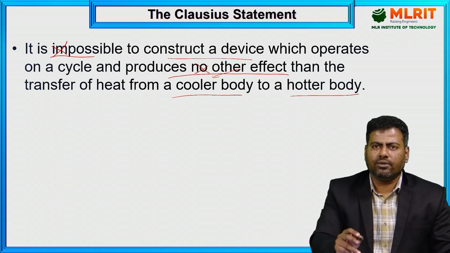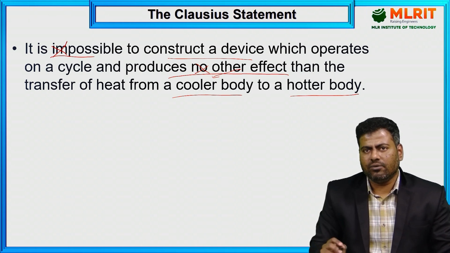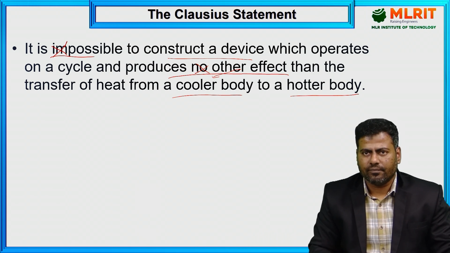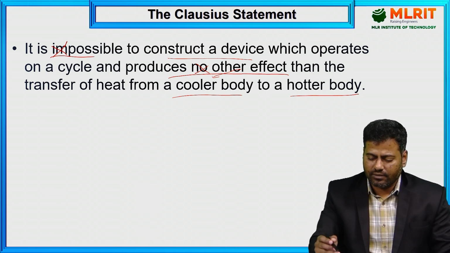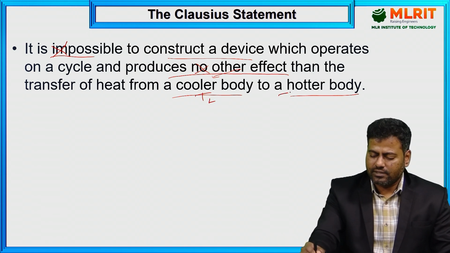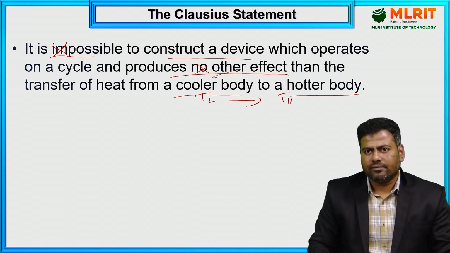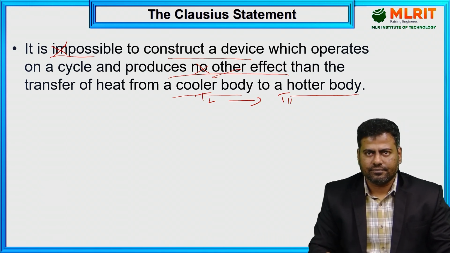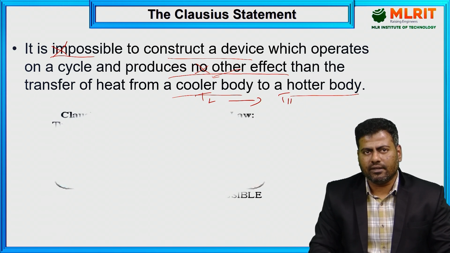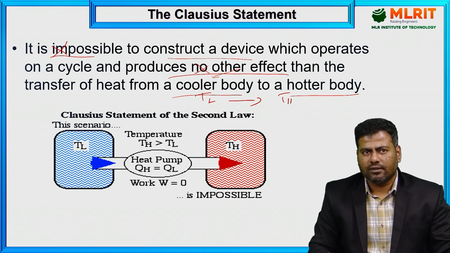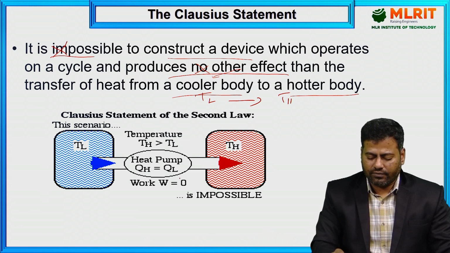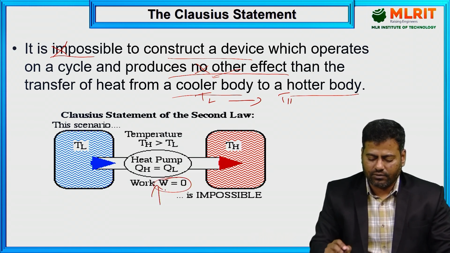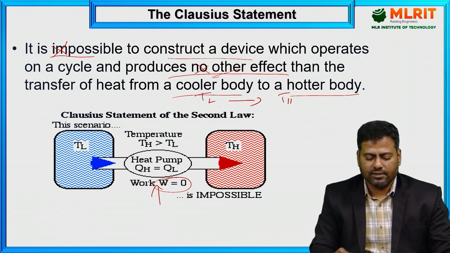In the vice versa manner, you have to understand the Clausius statement. Then you can understand the feasibility of a particular statement. See this Clausius statement, as I said in the previous slide. This is your TL, this is your TH, higher temperature. With other effect, it is very possible to construct a device. With no other effect, if I consider the work done input equal to 0, then, assume that TL is the refrigeration space, this is your high temperature,